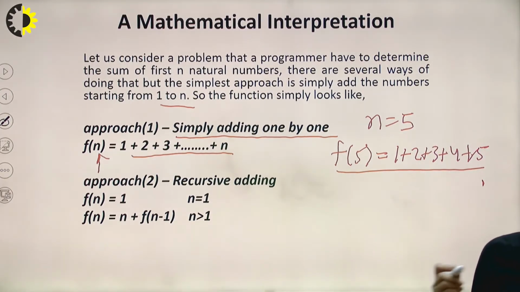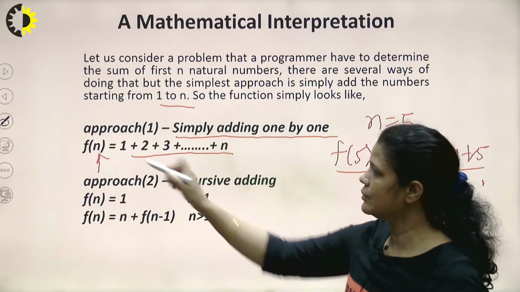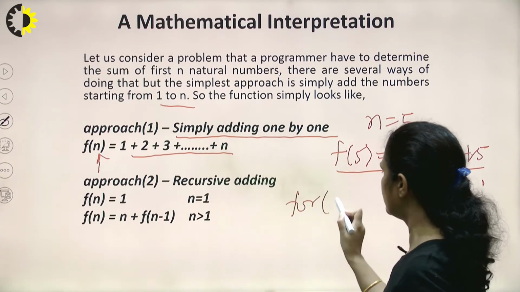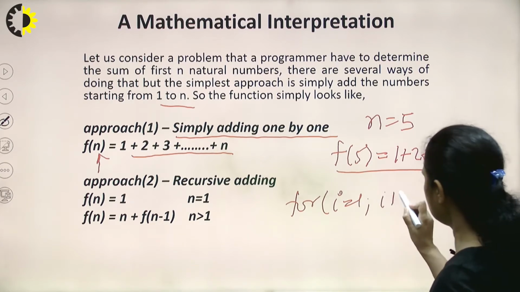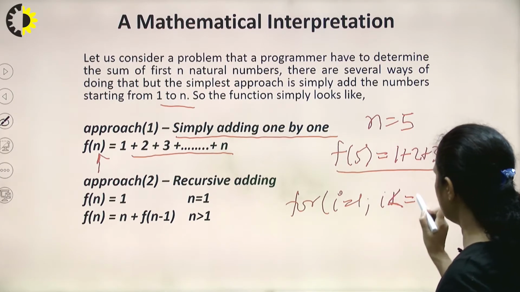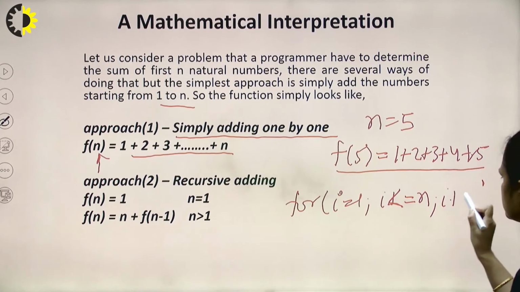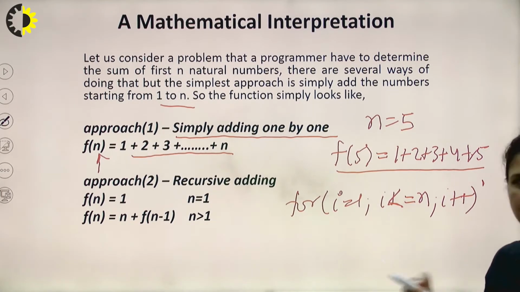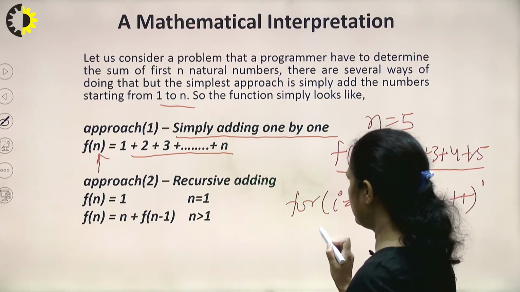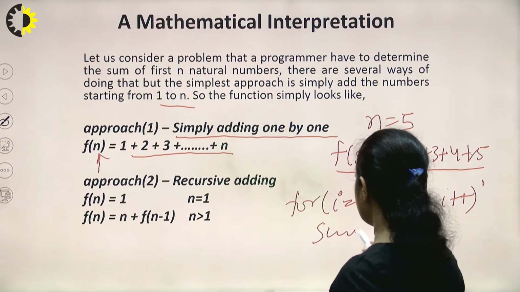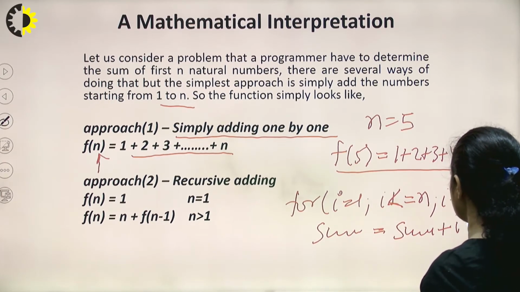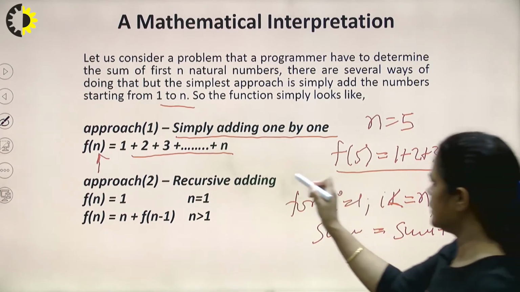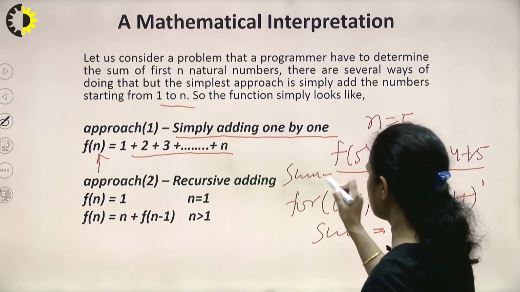This process is known as iteration. In C, how will we implement this? We apply a loop from i equal to 1, i less than or equal to n, i plus plus, because we need to add each and every number. And what we write here is sum equals sum plus i. Initially, we take sum equal to 0.